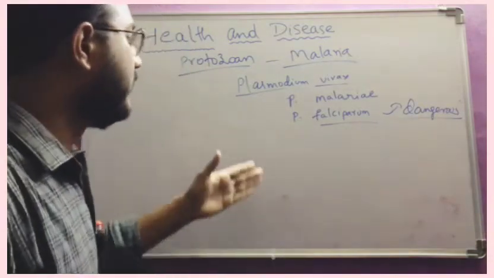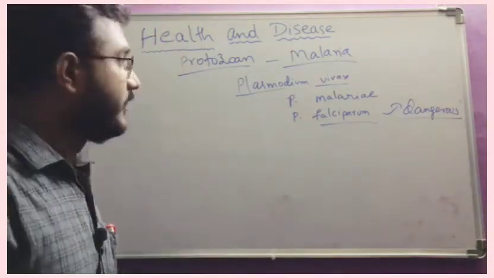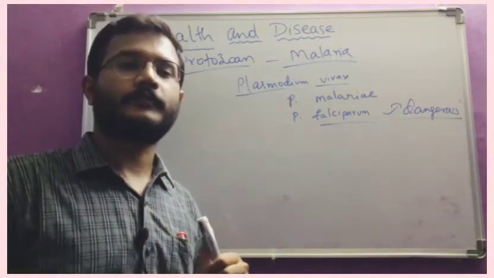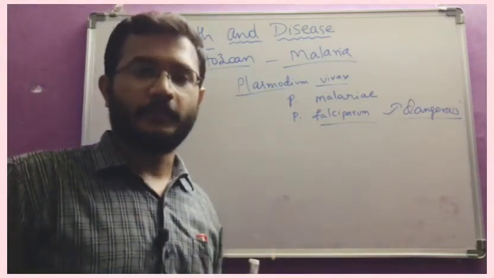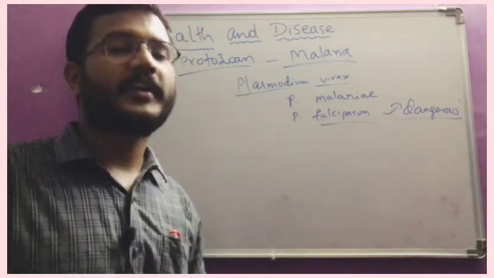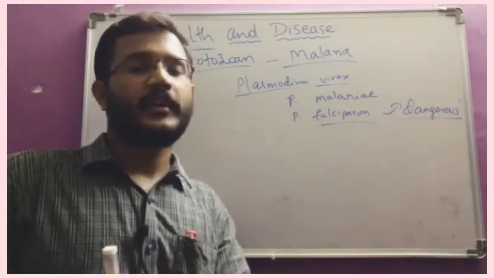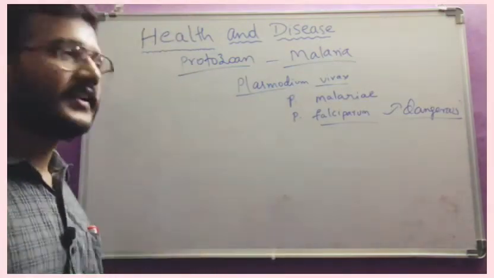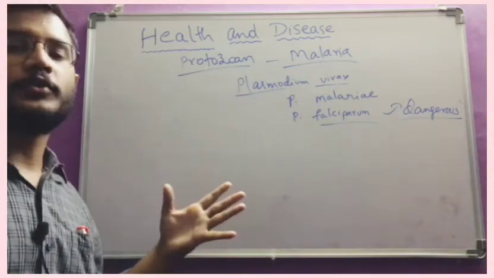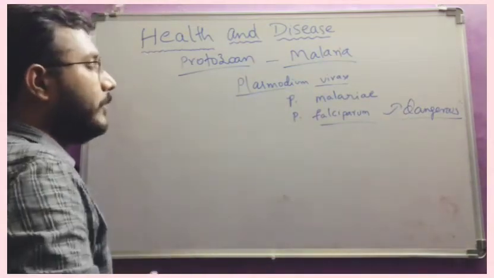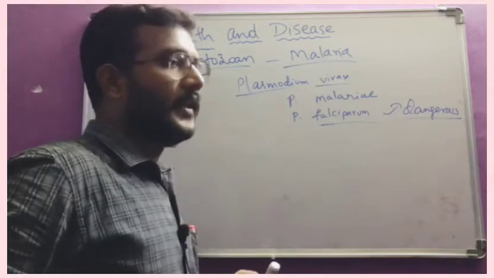So these are the parasites which cause malaria, and these are protozoa, belonging to protozoa, not the animal kingdom. Nowadays the protozoa are in Protista, and the animal kingdom starts from Porifera and then Cnidaria, like that. Previously, according to another classification, the protozoa belonged to the animal kingdom also. Understand? Now we will see the life cycle of malaria.